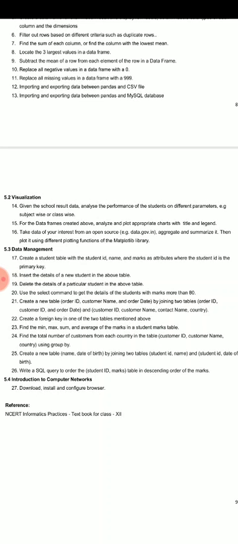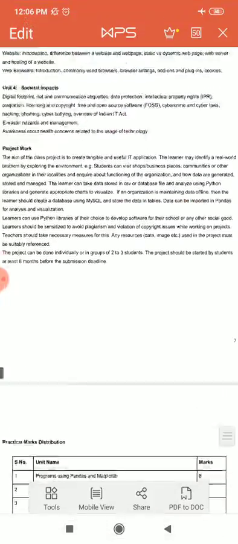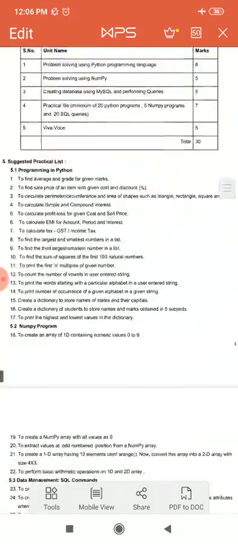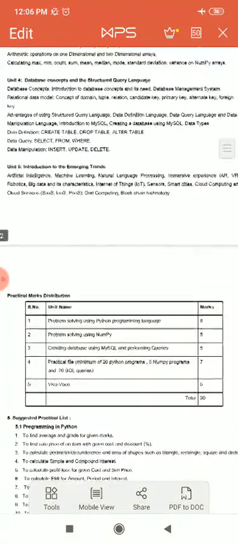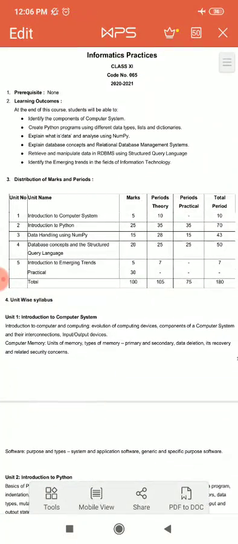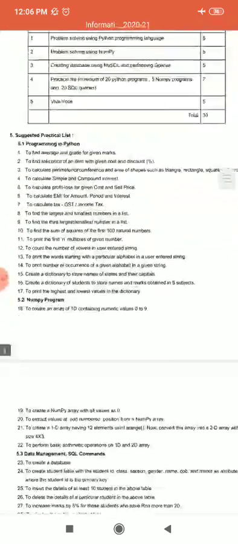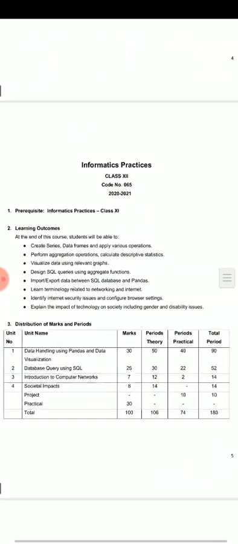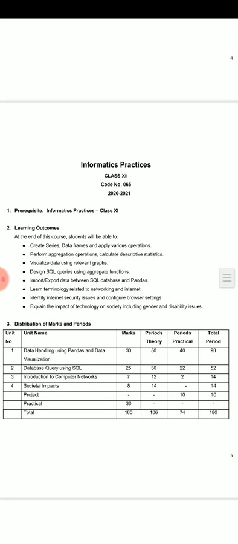So this is our syllabus, and the books we will refer to for class 12th are by Sumita Arora, and Preeti Arora, Informatics Practices, class 12th. One book is also given by CBSE, that is also available online. I will send you.